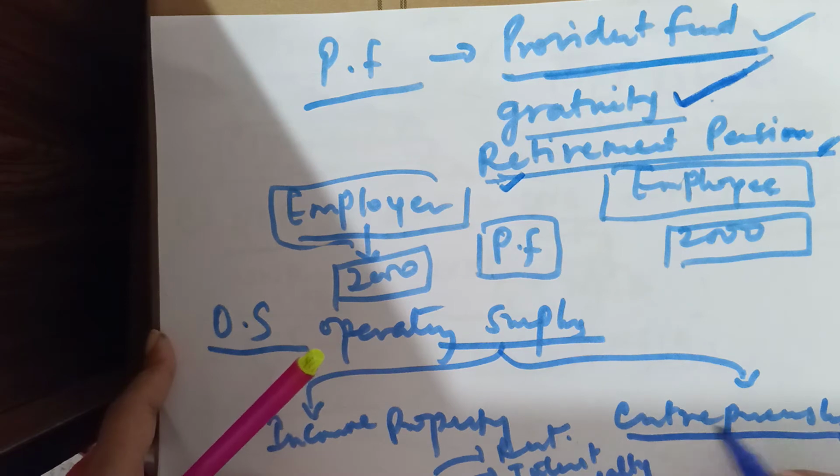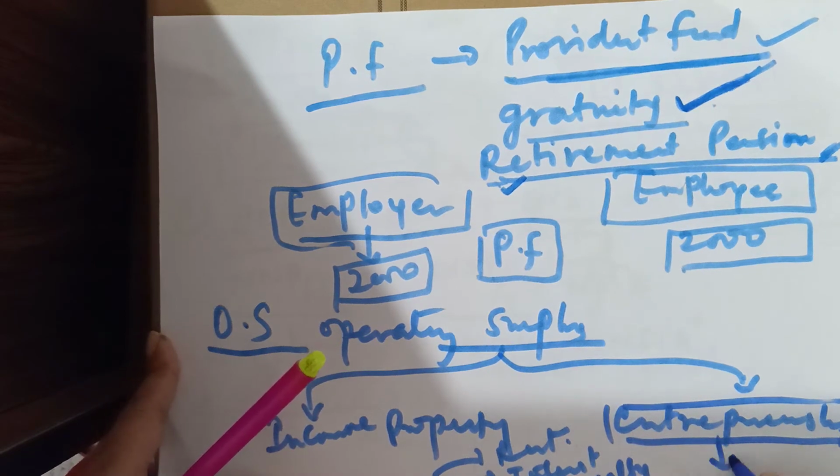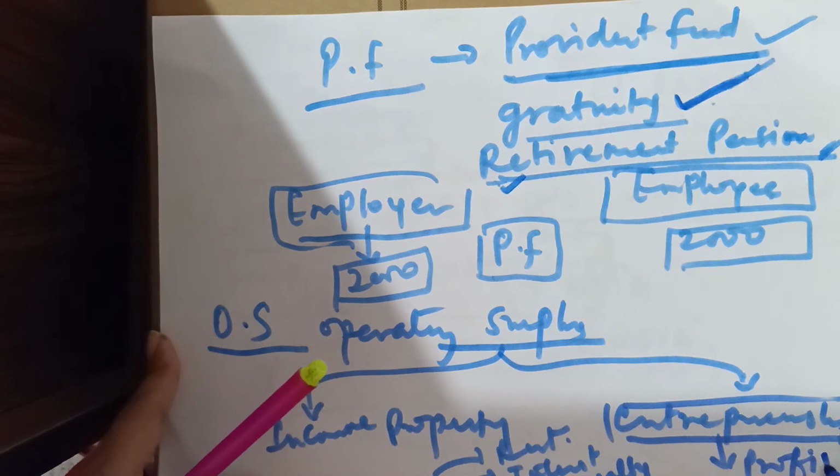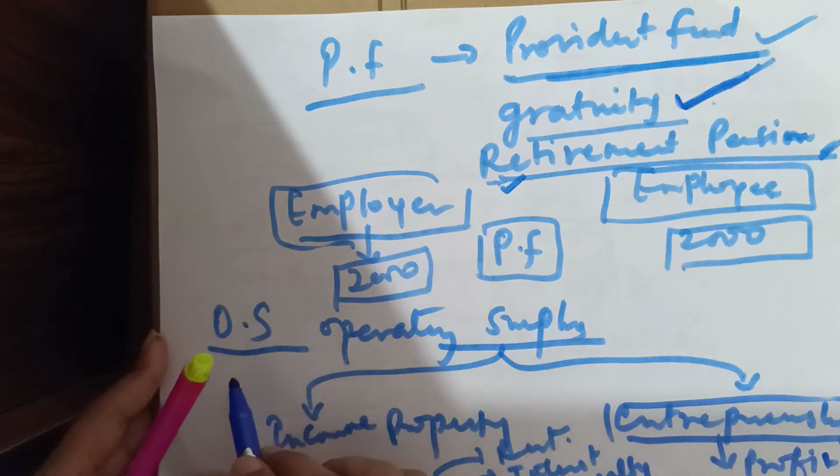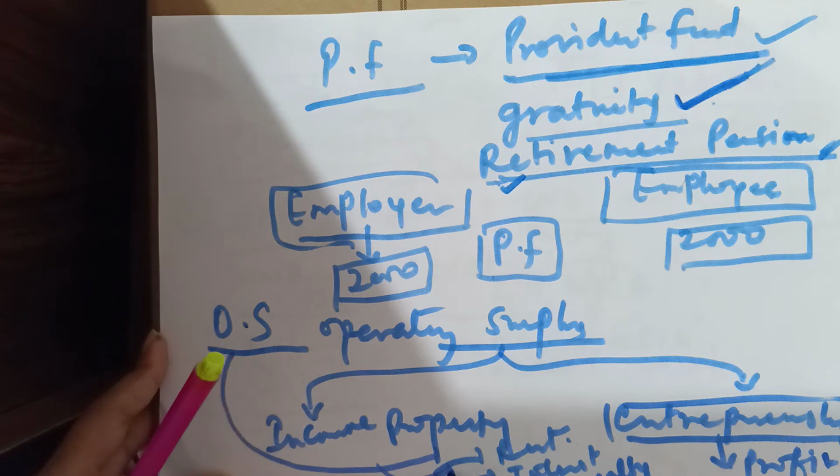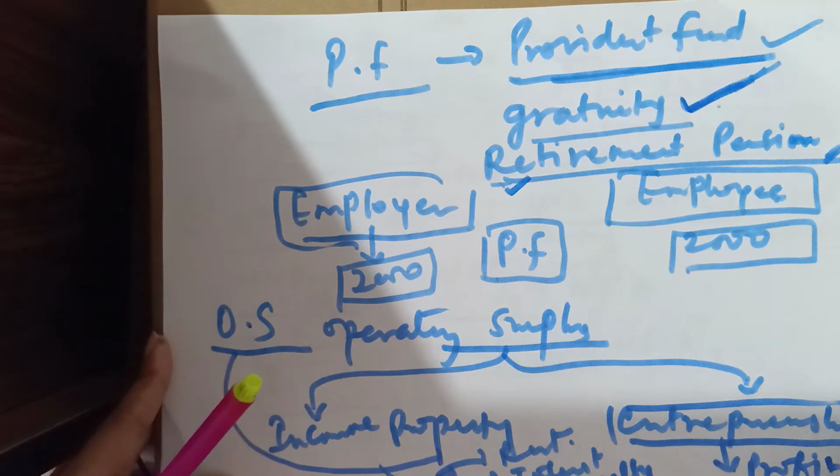And here for entrepreneurship we will get profit. So these are the four parts included under OS. Number 1 rent, number 2 interest, number 3 royalty, and number 4 entrepreneurship.